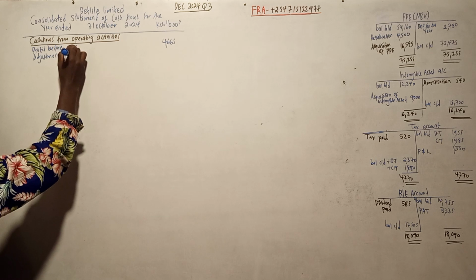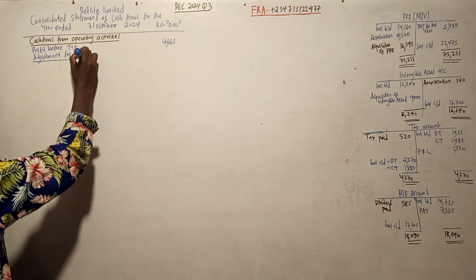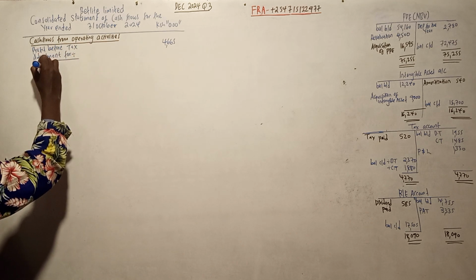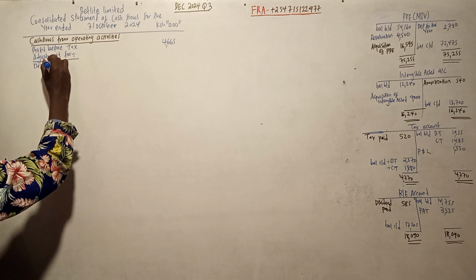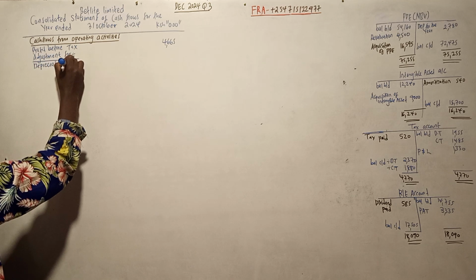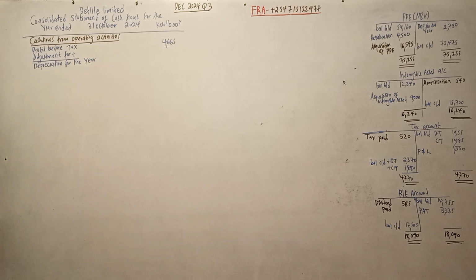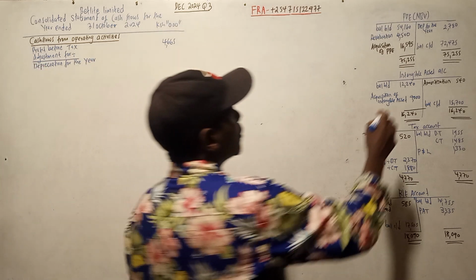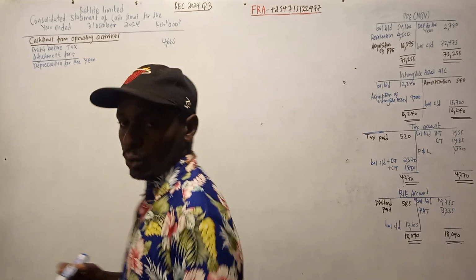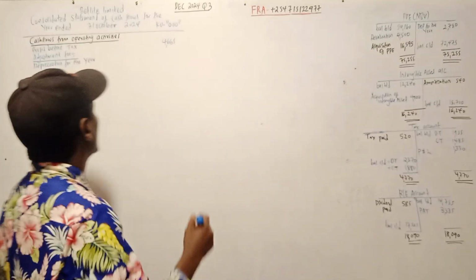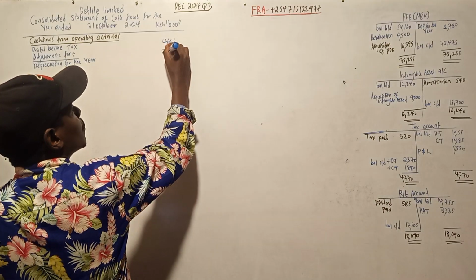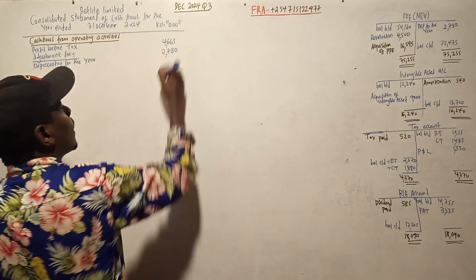Adjustment for, the first one is depreciation as usual. Depreciation for the year, we have it here. It's 2780. Depreciation was deducted, so we add it back, 2780.